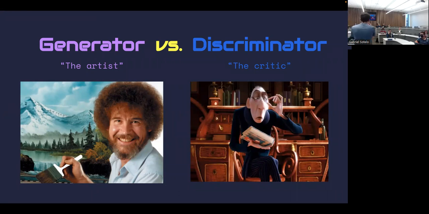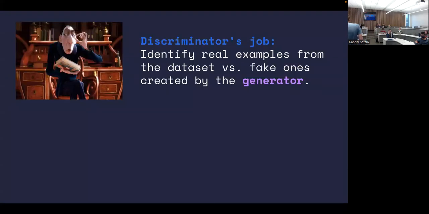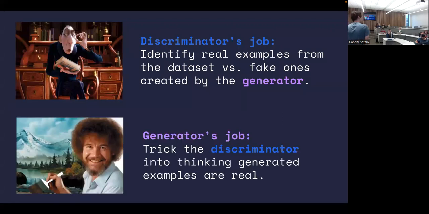As the discriminator becomes better at picking up the little differences between a real image and a fake one, the generator will get better at creating convincing images. And as the generator gets better, the discriminator also has to get better. And so you have this battle of the minds that hopefully will create this incredibly talented generator.